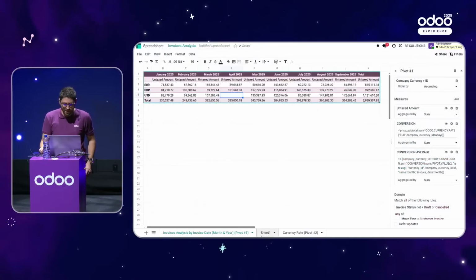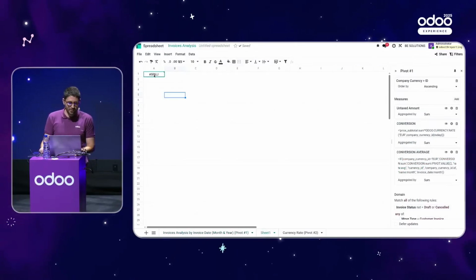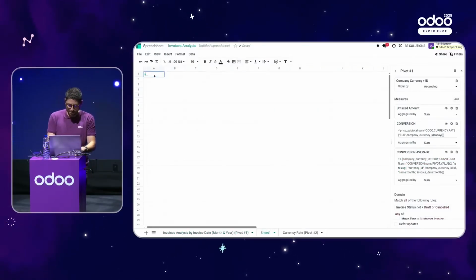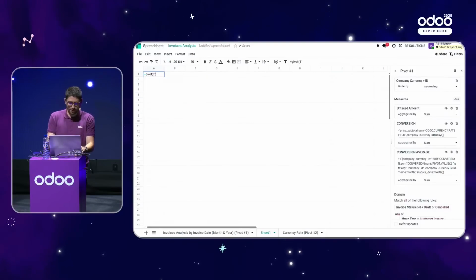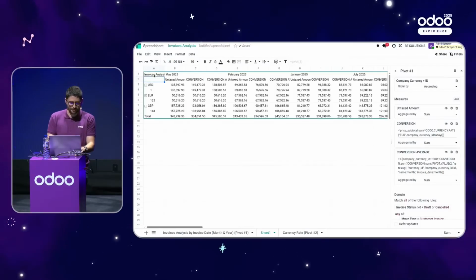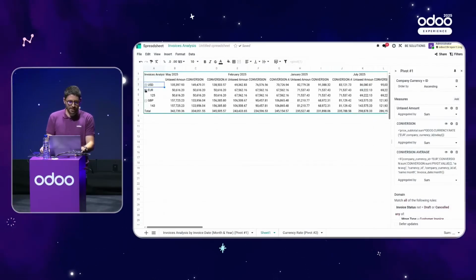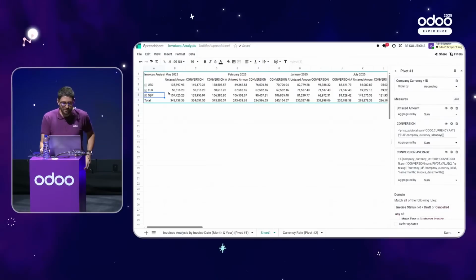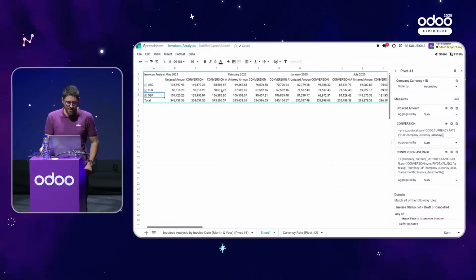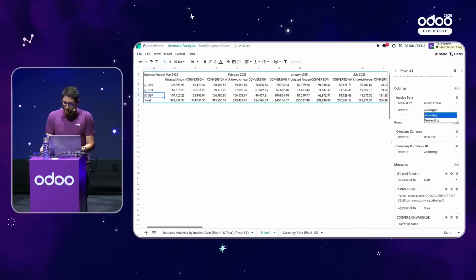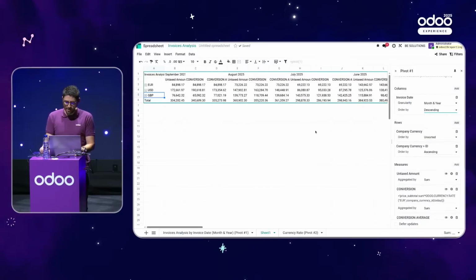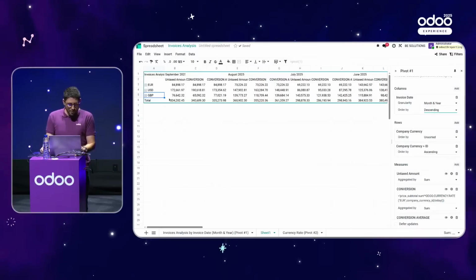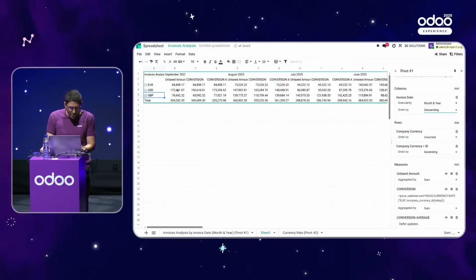And now, if I go back to the sheet that we have created together and put back pivot 1, you see that now I have my conversion in average. So, for example, I will sort my invoice date per month, and you can have a look at the USD there.